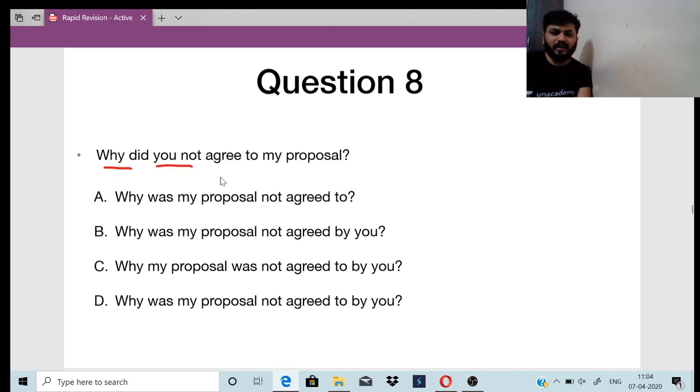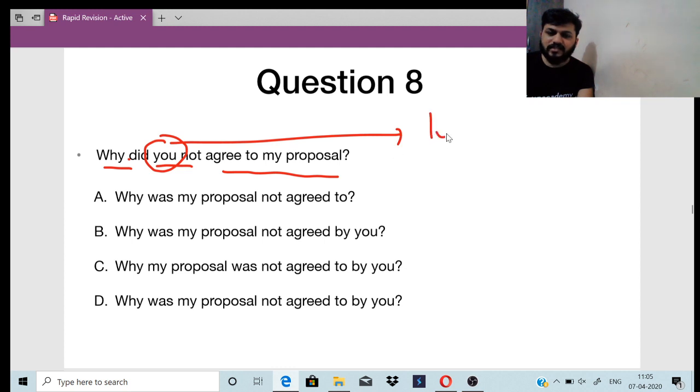"You, why did agree to my proposal" is wrong. Obviously this "you" will come at the last, right? So option A is wrong. Here "you" is not there, so obviously "by you" should be at the last, okay?